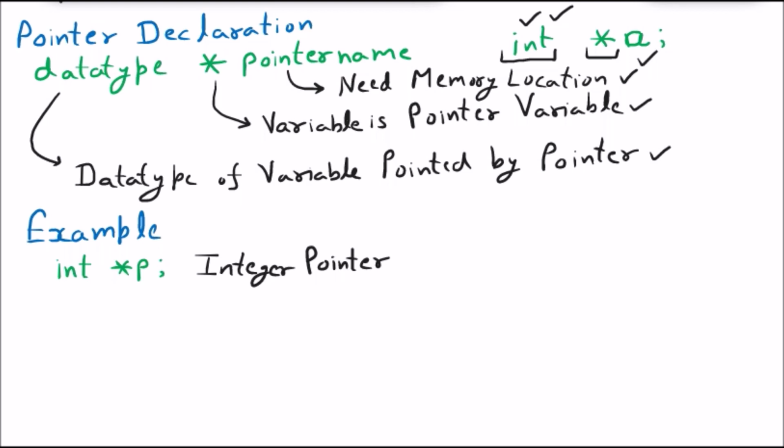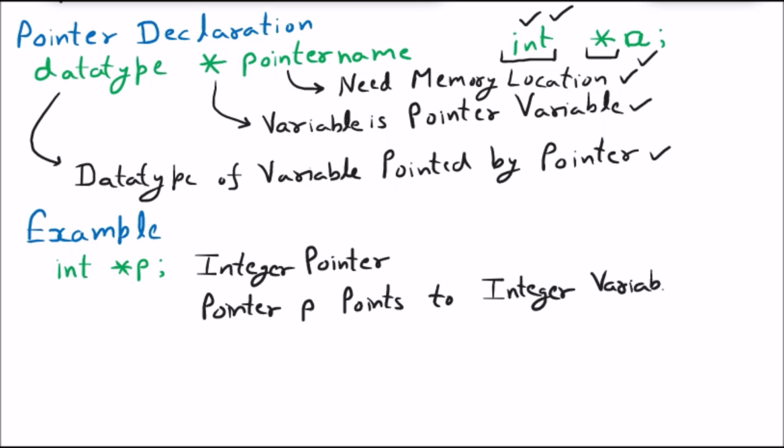Or I can read it in another way: pointer p points to an integer variable. That means pointer p is going to point to the integer variable, or I can say it is going to take the integer address. So pointer p is pointing to the integer variable.